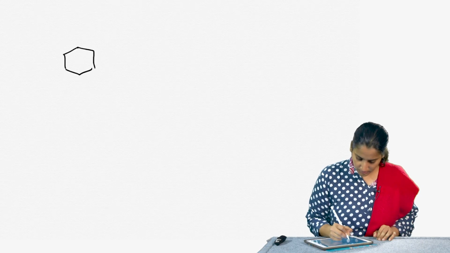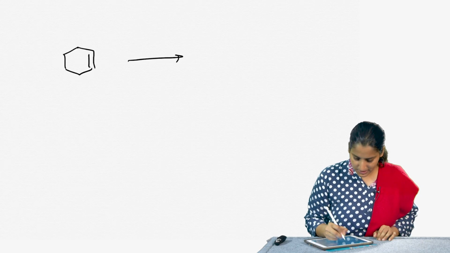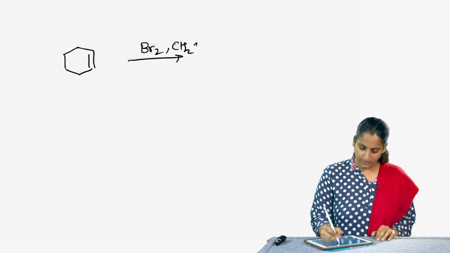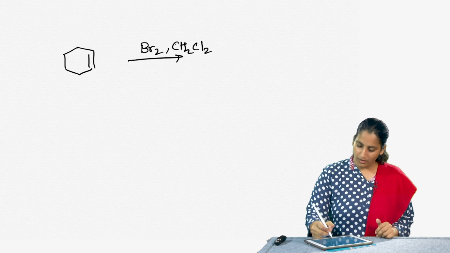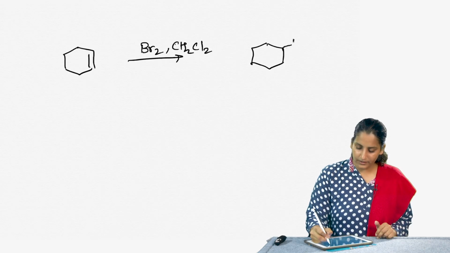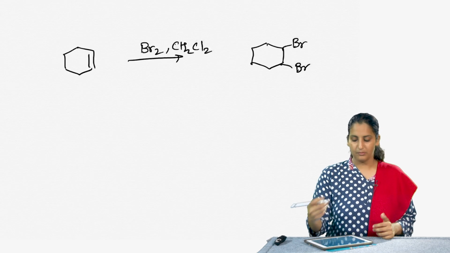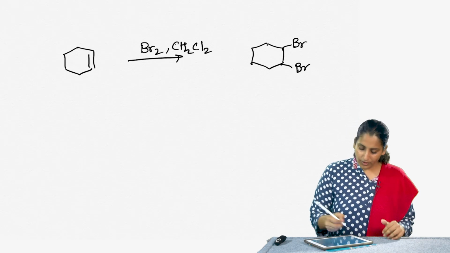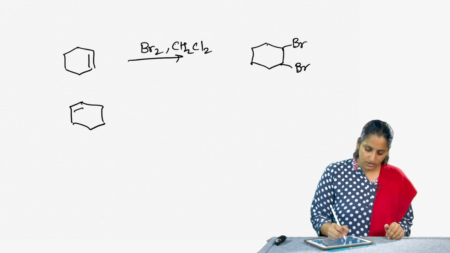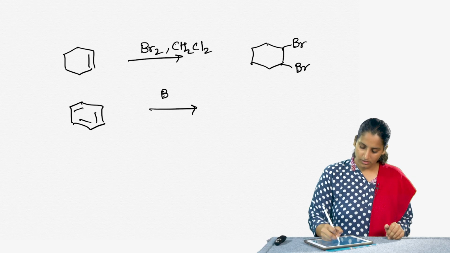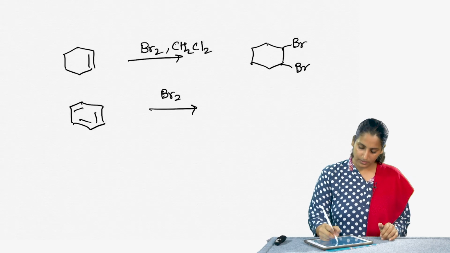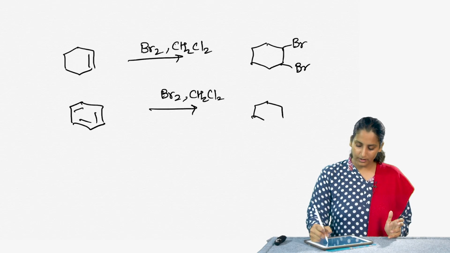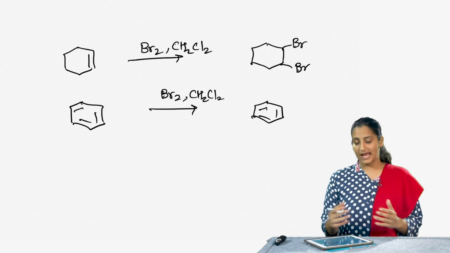addition of Br2. If I take cyclohexene and we add Br2 in presence of, let us say, dichloromethane as the solvent, we know that it results in addition of these 2 bromines on the carbon-carbon double bond such that it is an anti-addition. We have seen this reaction. However, if I try to do the same reaction on a benzene molecule with Br2 and dichloromethane, it does not really give me a product. In fact, benzene remains unreacted.